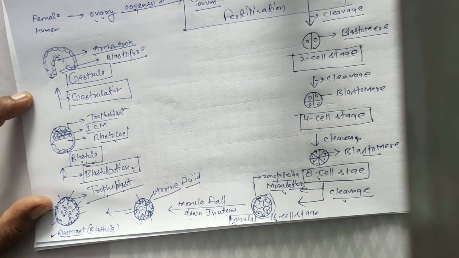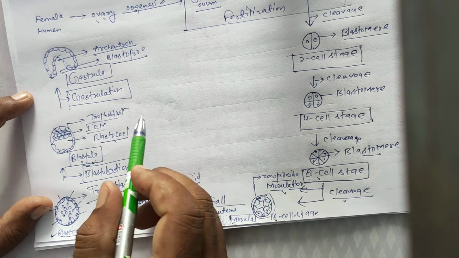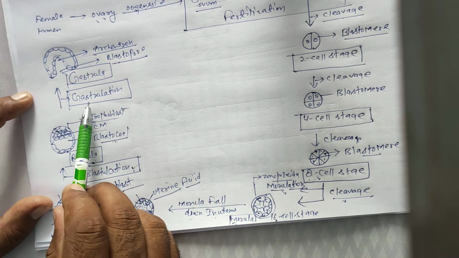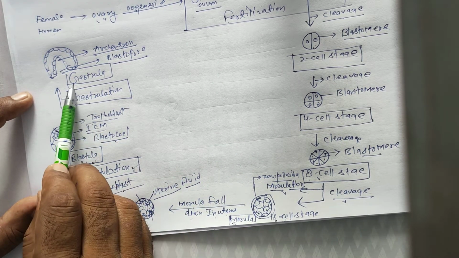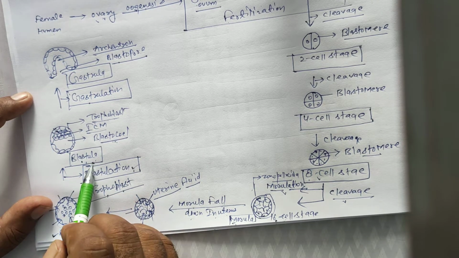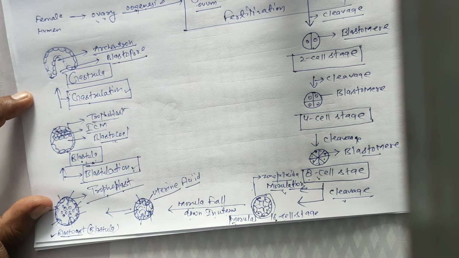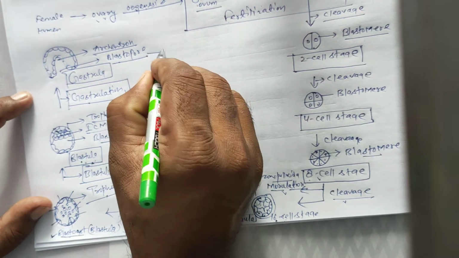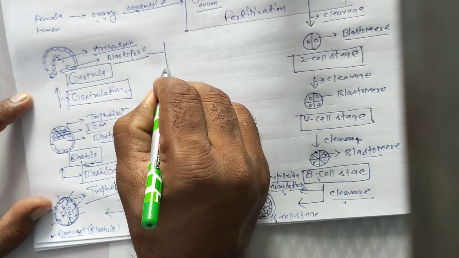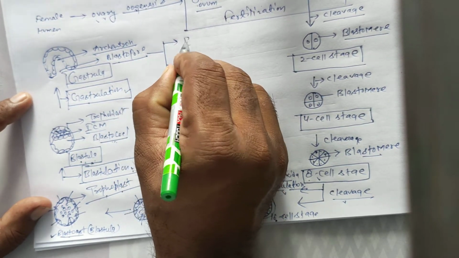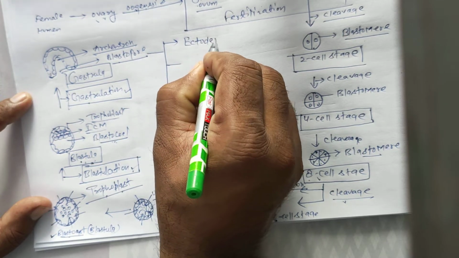Once again, formation of gastrula from blastula is called gastrulation. In gastrulation, three germ layers are formed.